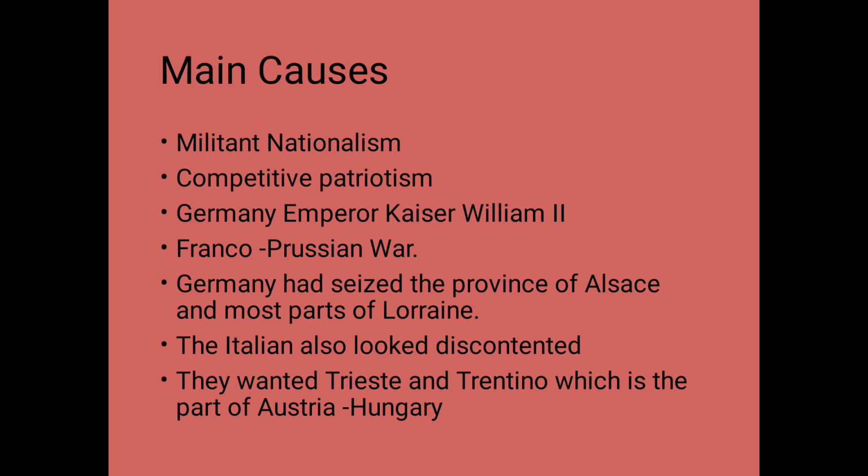These states were Serbia and Bulgaria on one hand and Austria-Hungary on the other hand. Austria and Hungary wanted Serbia and Bulgaria, right? But Serbians and Bulgarians refused. So that's why they had a war. So on one hand, children, I again repeat, Serbia and Bulgaria, and on the other hand, we have the people of Austria and Hungary.